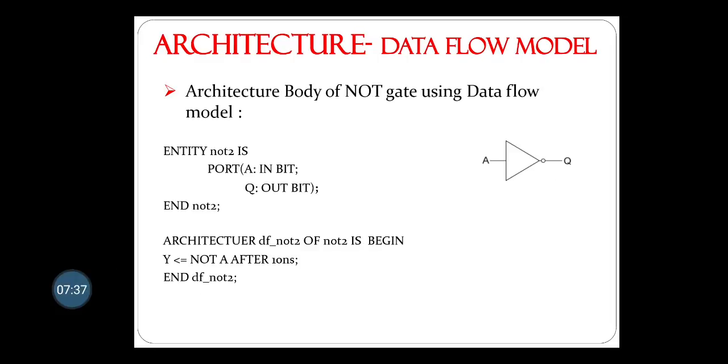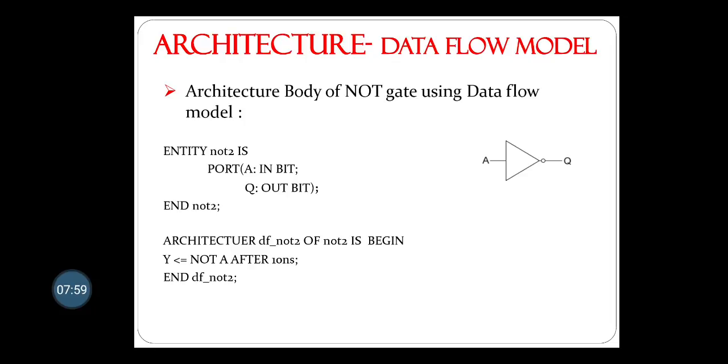One more example, of a NOT gate, is mentioned here. Again A is the input and Q is the output. The entity is declared with the name NOT2, port A is the input bit, Q is the output bit, end NOT2.